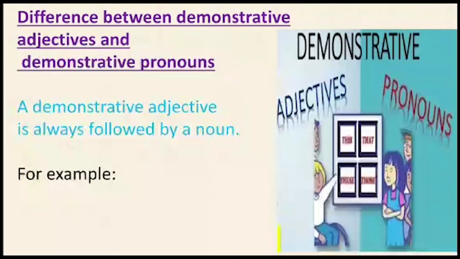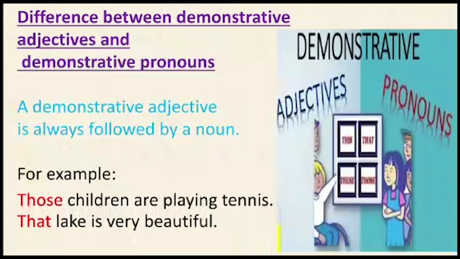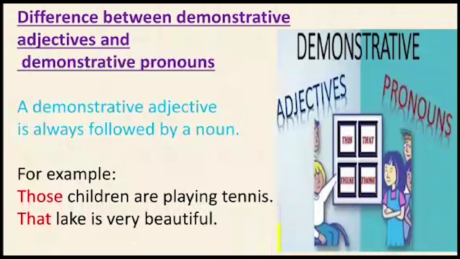Now next, difference between demonstrative adjectives and demonstrative pronouns. A demonstrative adjective is always followed by a noun. For example, those children are playing tennis. That lake is very beautiful. Here, after the word those, we can see there is a noun, children. Similarly, in the next sentence, after the word that, there is a noun, lake. So a demonstrative adjective is always followed by a noun. This is its identification, children.